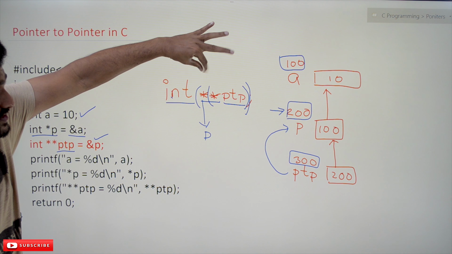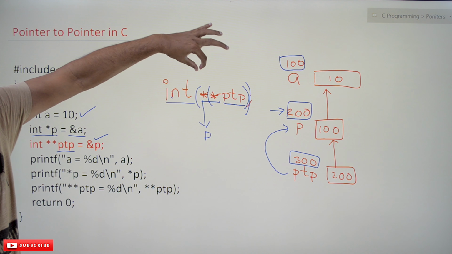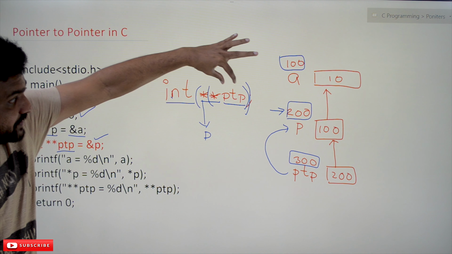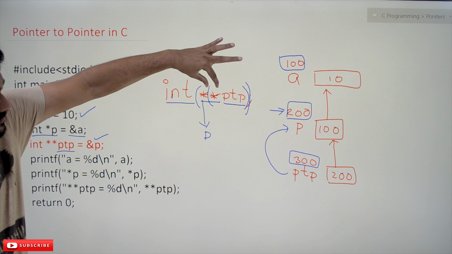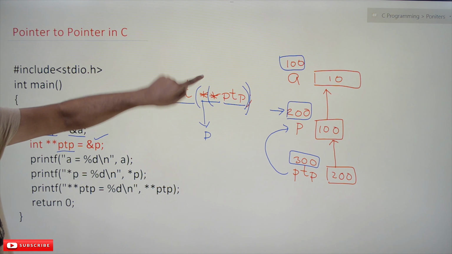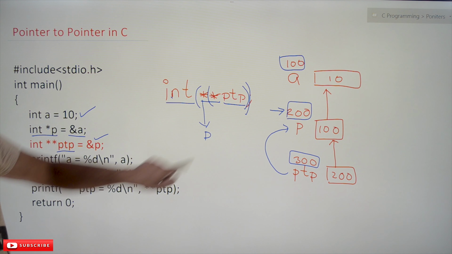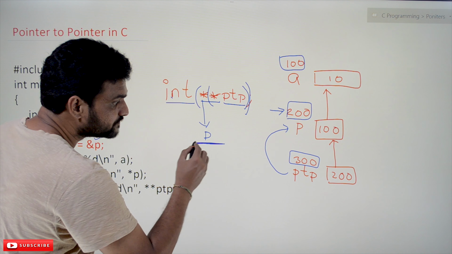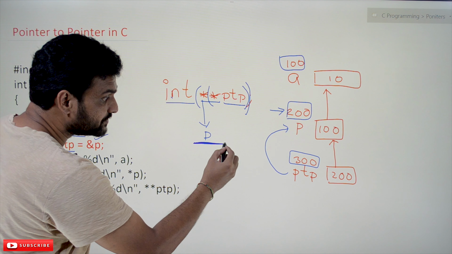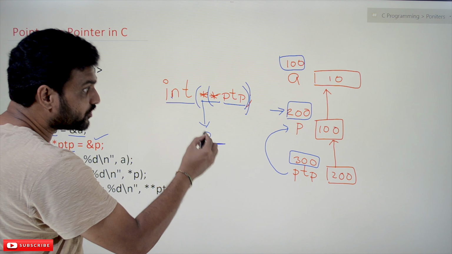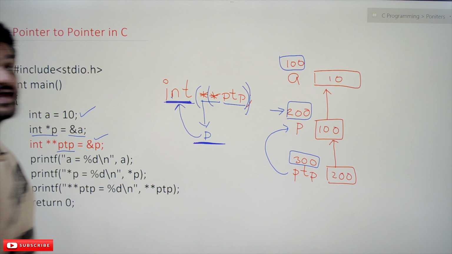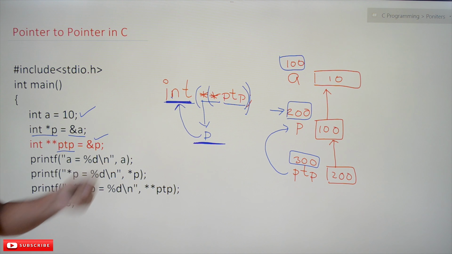That is the meaning of this entire declaration. So once again, to make things simple, PTP is a pointer pointing to P, and P is pointing to an integer variable.